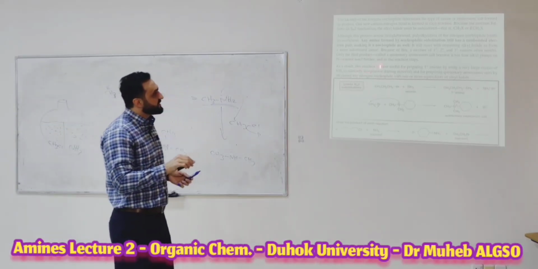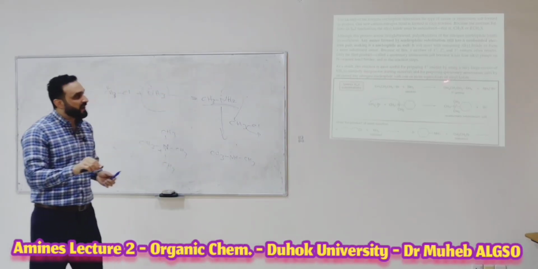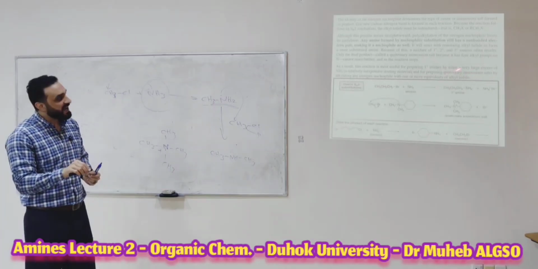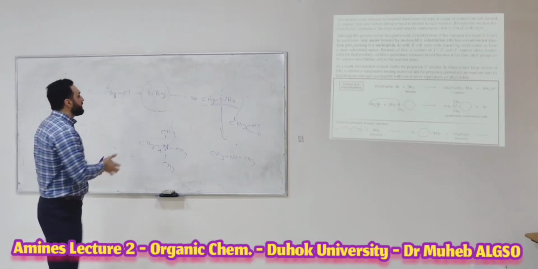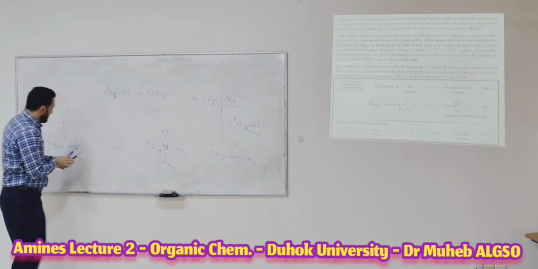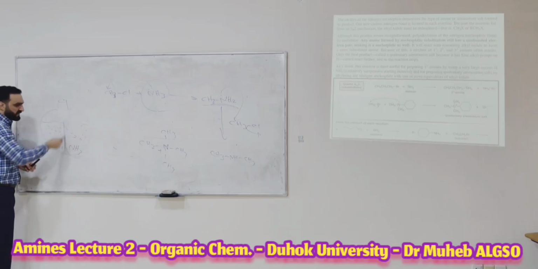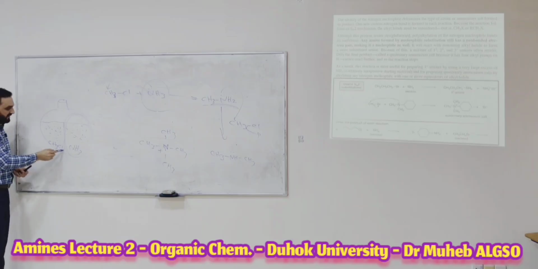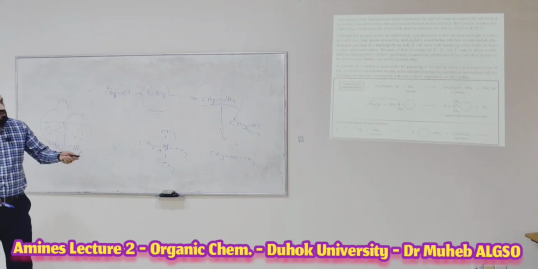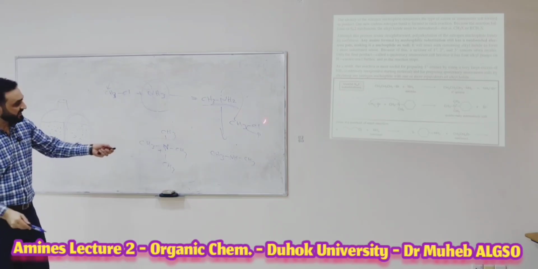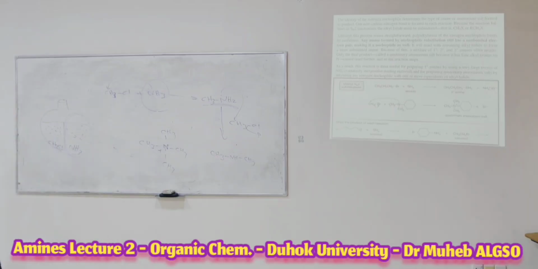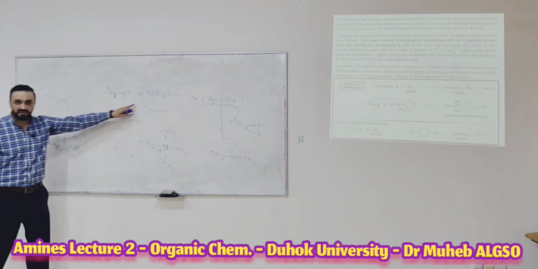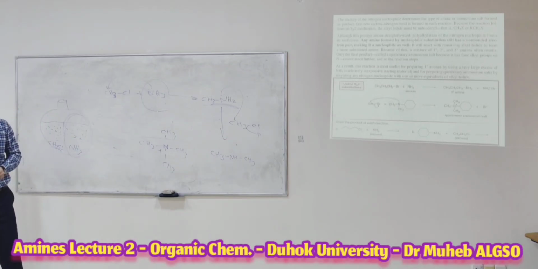As a result, the reaction is most useful to prepare the primary amine by using what? By using a large excess of the ammonia. I will use a big amount of the ammonia and a small amount of the alkyl halide. Why? To decrease the side products. You use a large amount of the nucleophile.